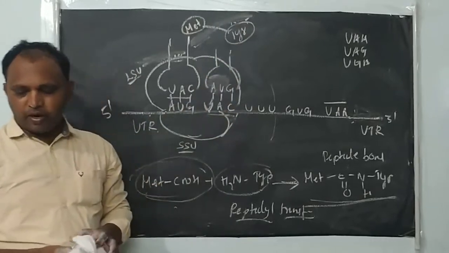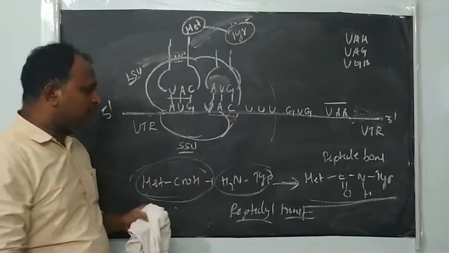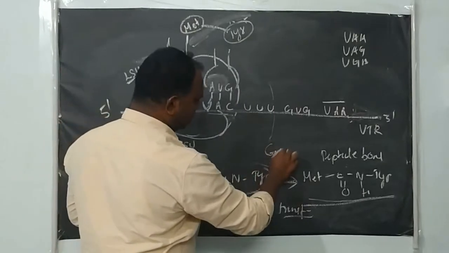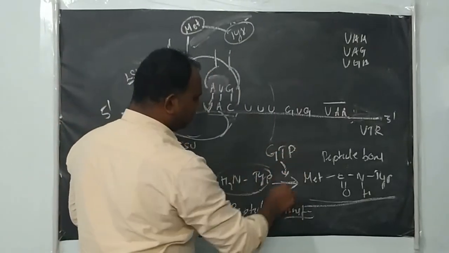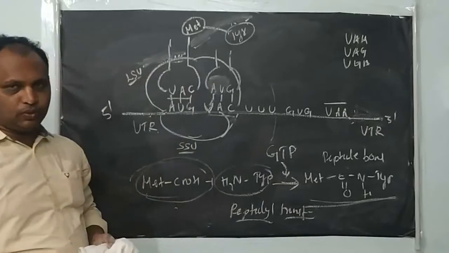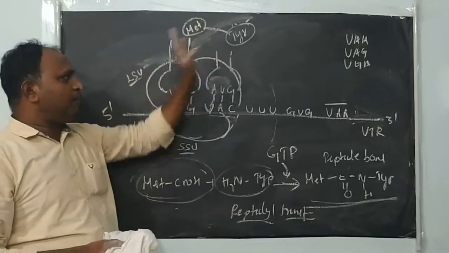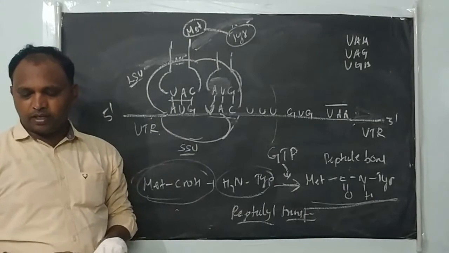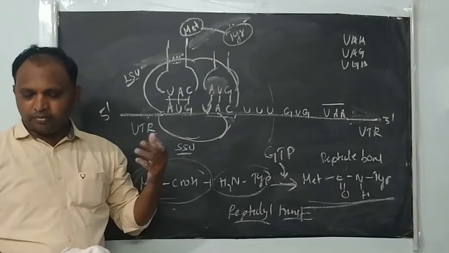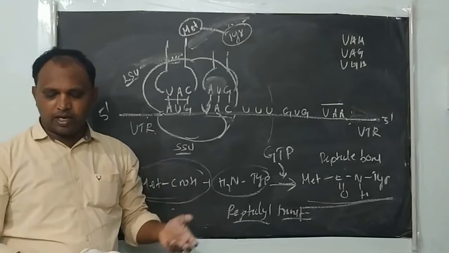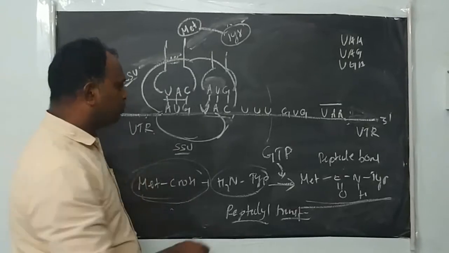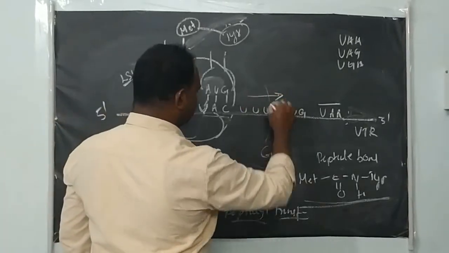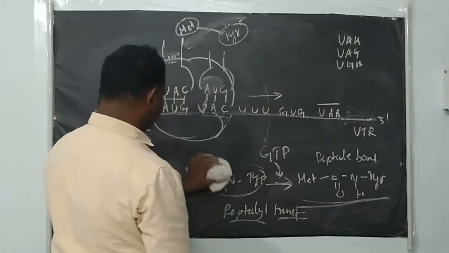Once the peptide bond is established, and this process requires GTP, very important one, so this process requires GTP as an energy source. Then the tRNA and ribosome complex starts to move forward from here to here.